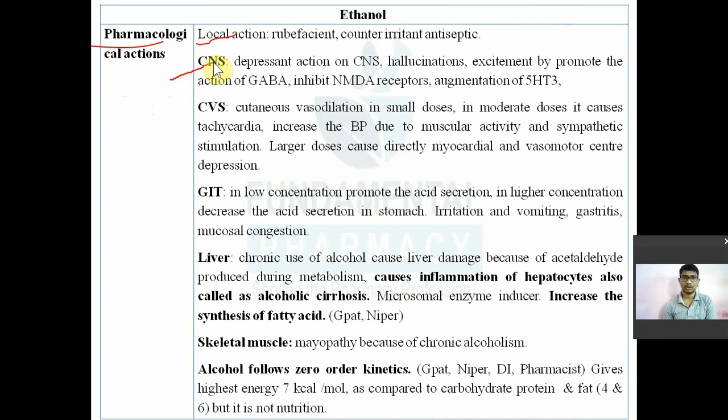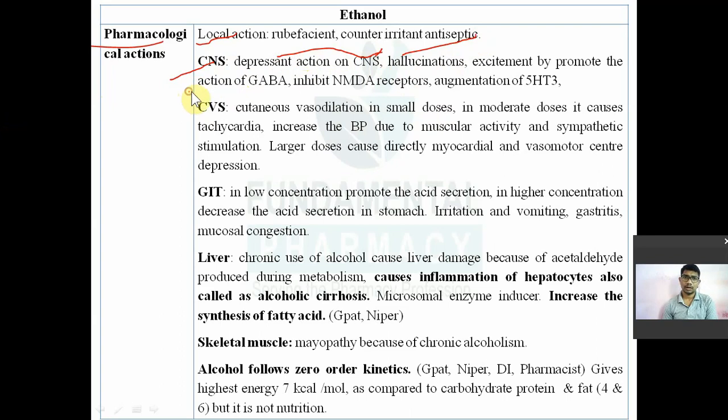Now first we will see the action of ethanol on the central nervous system. CNS के ऊपर क्या action होगा? Obviously it has a depressant effect on your CNS. Initially your alcohol or ethanol will cause stimulation, hallucination, excitement. Afterwards it will cause depression. So initial stimulation and then persistent depression.